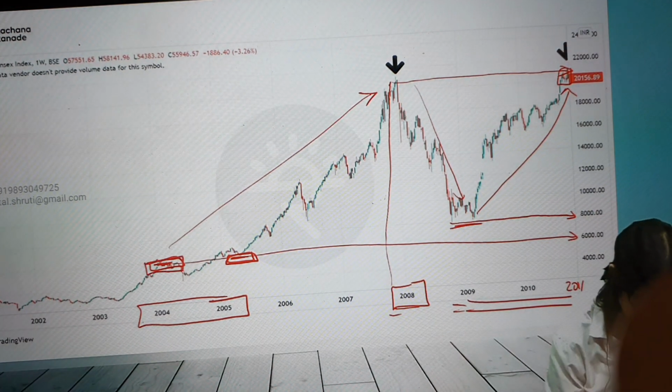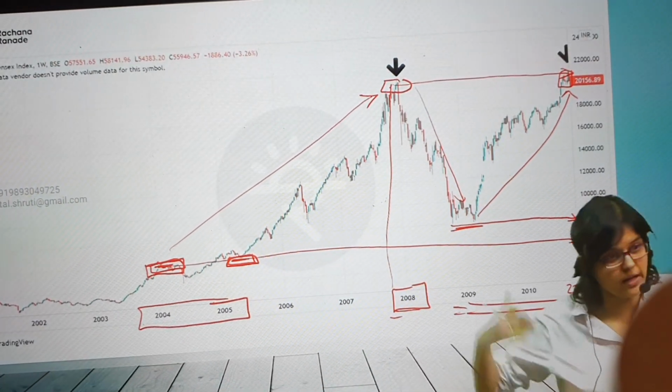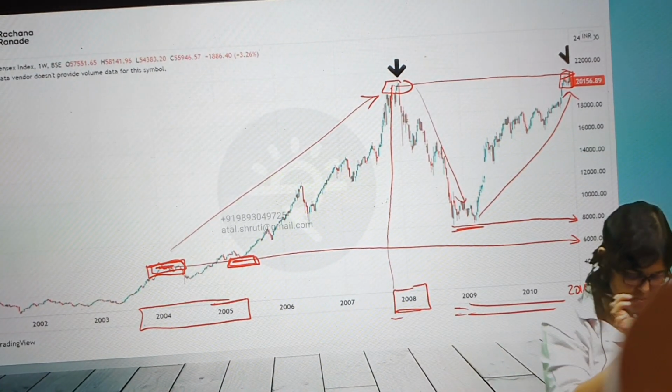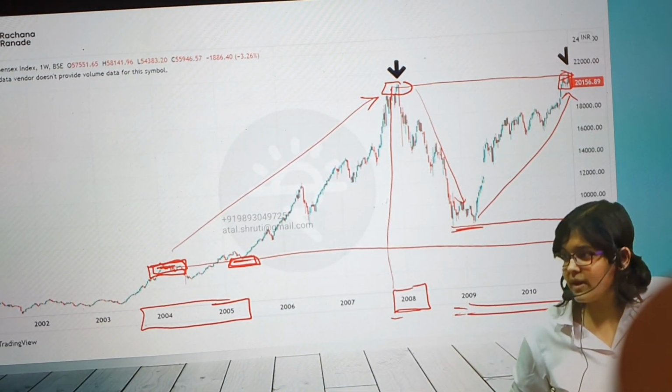And from what to what is this journey? 2004 to 2008? From 6,000 to almost 21,000. No, don't write in that other column. We are in the particulars column only. From 6,000 to 21,000. Okay, this is part A. Now we'll write about part B. What is part B?